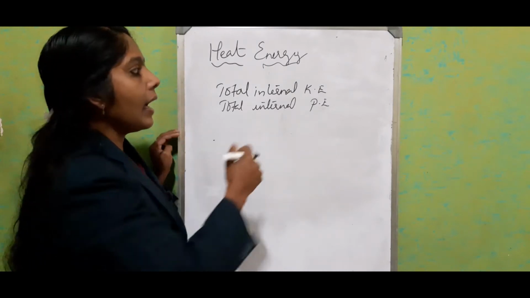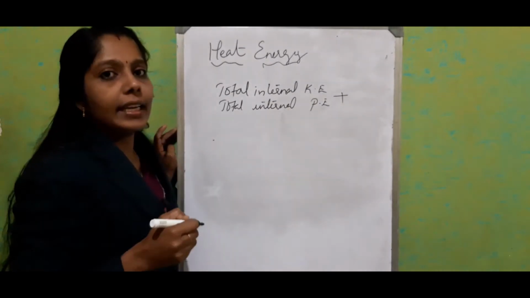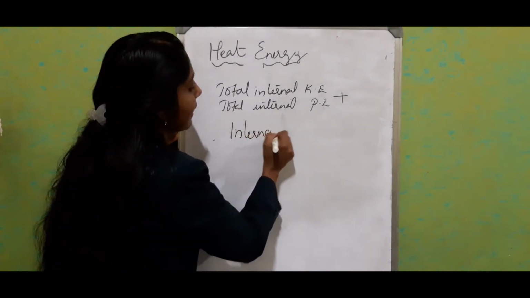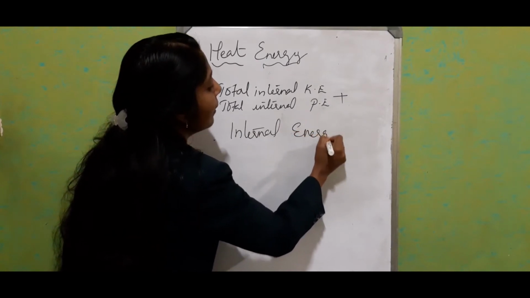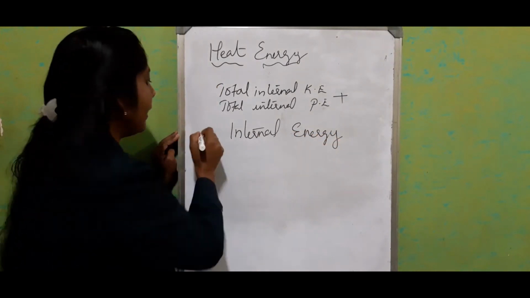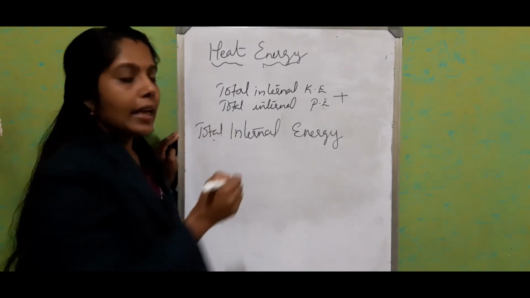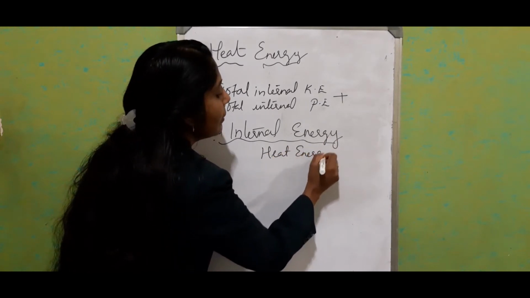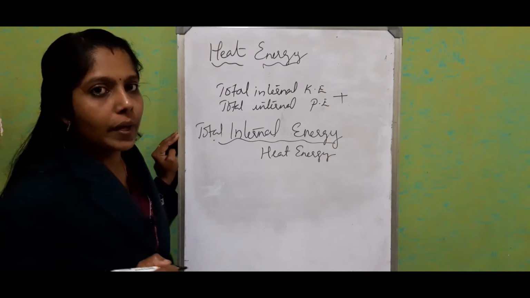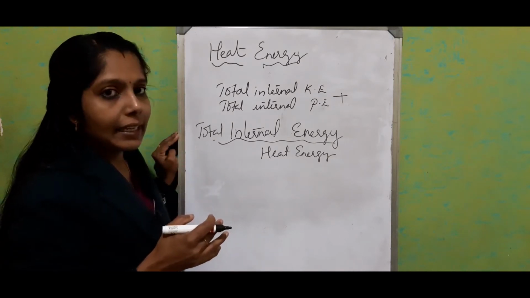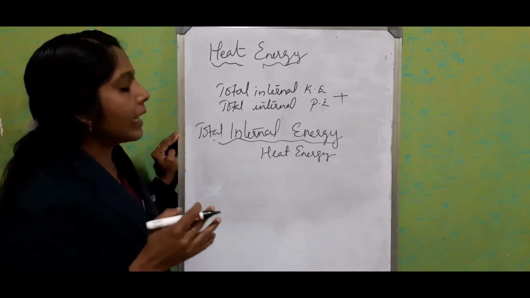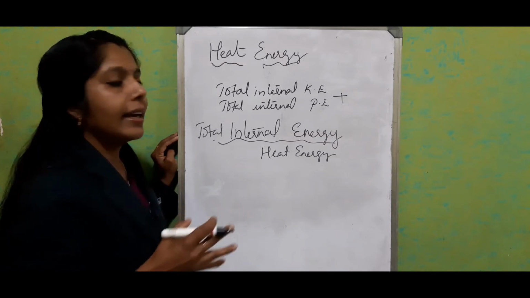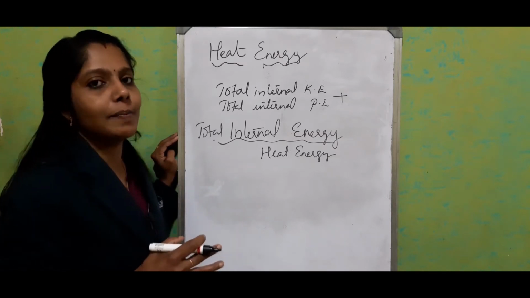When we add both the internal kinetic energy and internal potential energy, we get the total internal energy of the molecules, and this is called the heat energy possessed by a body. So the sum of total internal kinetic energy and total internal potential energy is known as the total internal energy of a body, and that is called the heat energy possessed by the body.